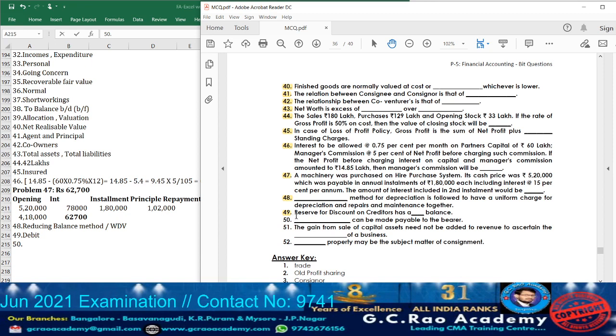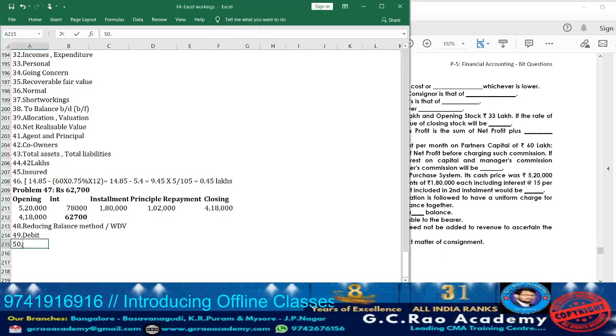Next let us move on to question 50. What they are telling? Dash can be made payable to the bearer. Which instrument can be made payable to the bearer? Bills receivable. So accordingly take down the 50. Whatever the bills receivable will be there, the drawer is going to draw the bill.